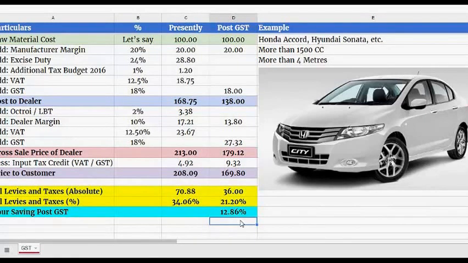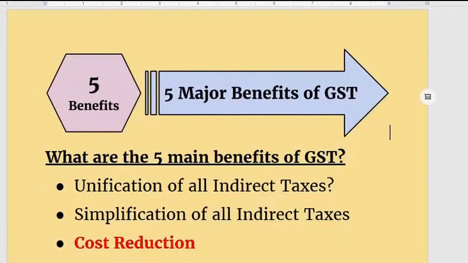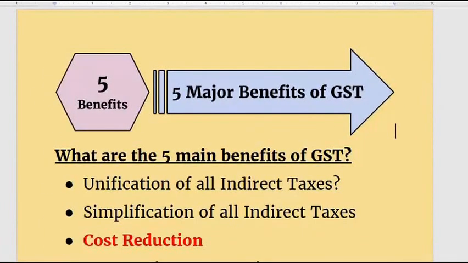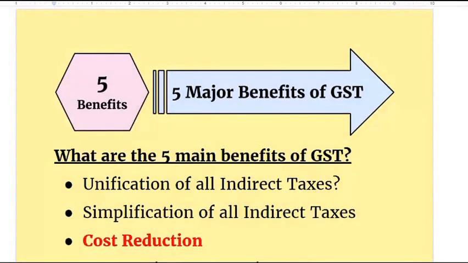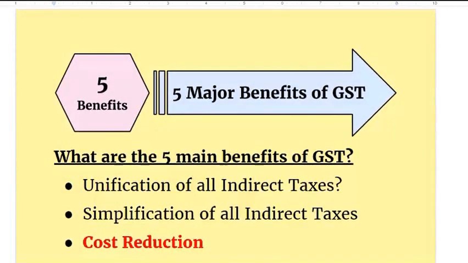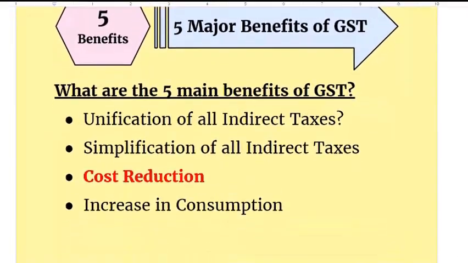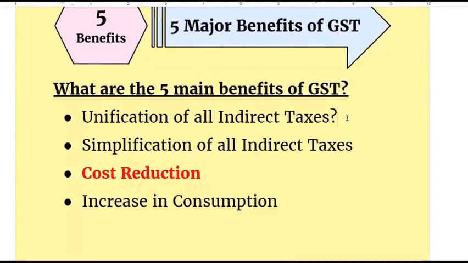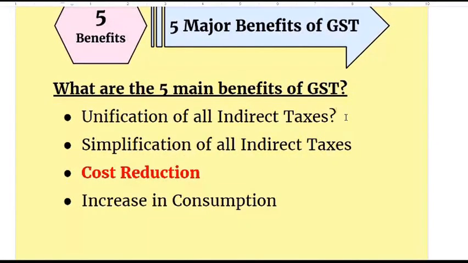Apart from this, let us see what are the other major benefits. See, there are some 5 major benefits available to the consumer on account of GST. And what are those 5 major benefits? One is that all indirect taxes are going to be unified to form into one indirect tax.